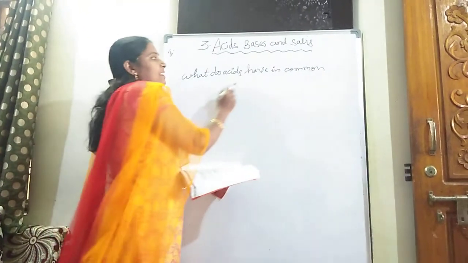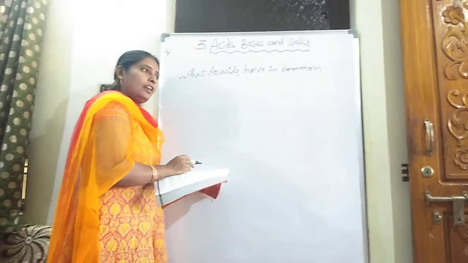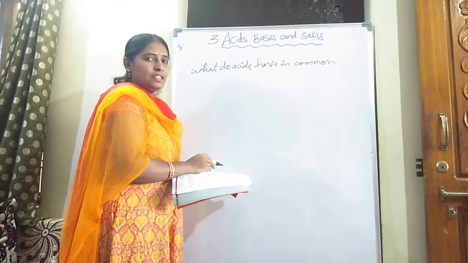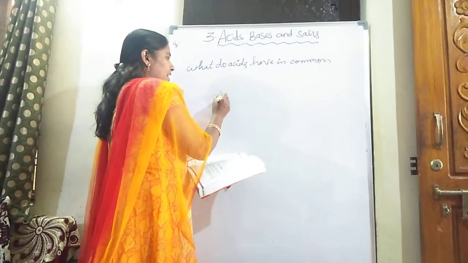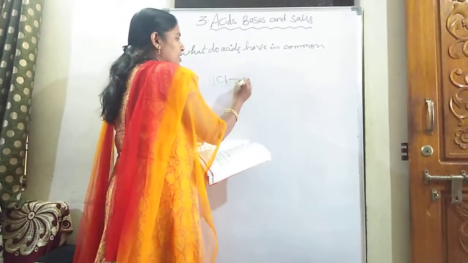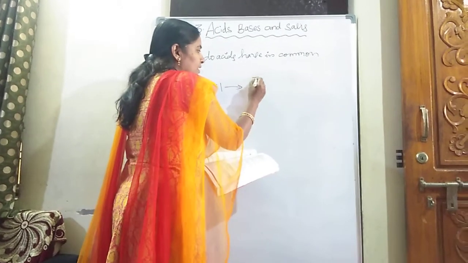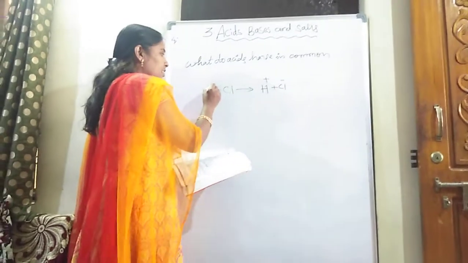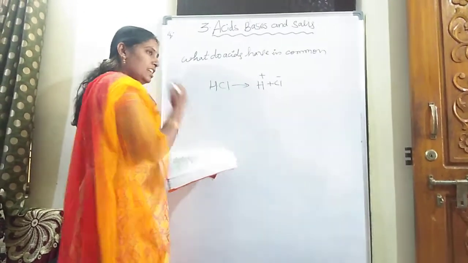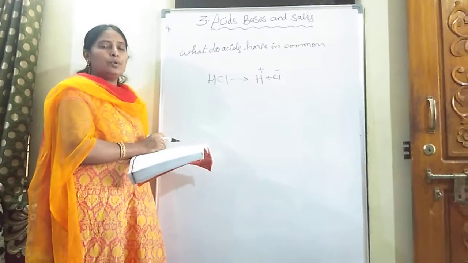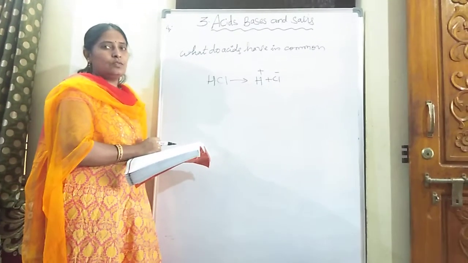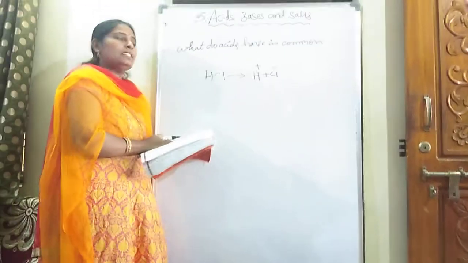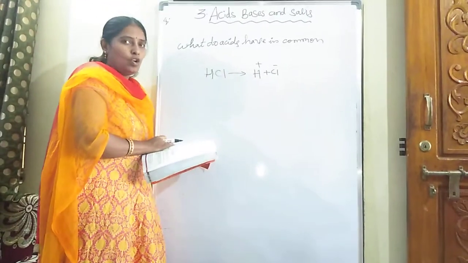Move to the next topic. What do acids have in common? Already we discussed that acids mainly produce H plus ions. For example, HCl. When it dissociates, it produces H plus and Cl minus ions. So not only hydrochloric acid, any acid produces H plus ions. So what did you conclude from this? Acids have H plus ions in common.